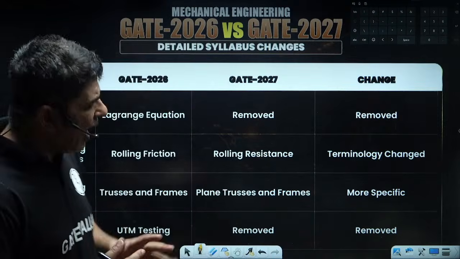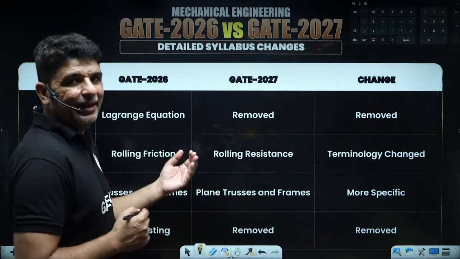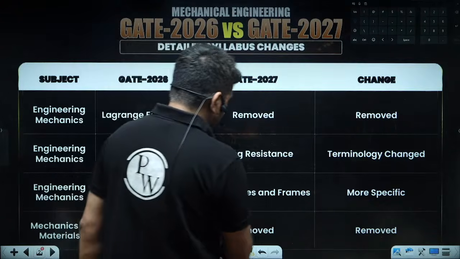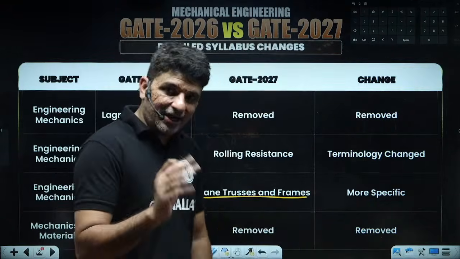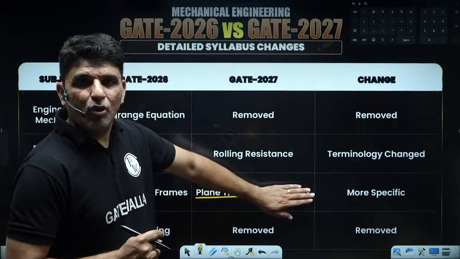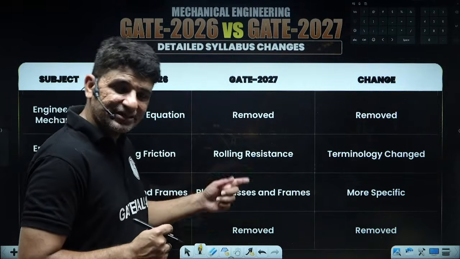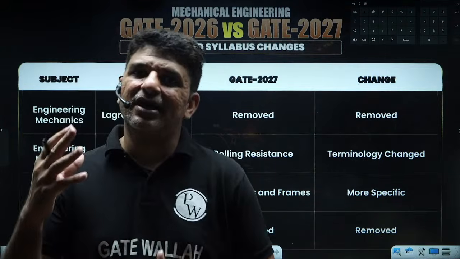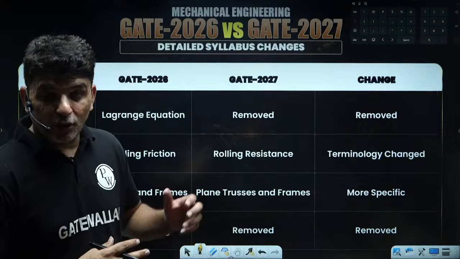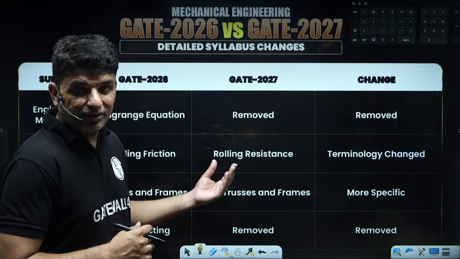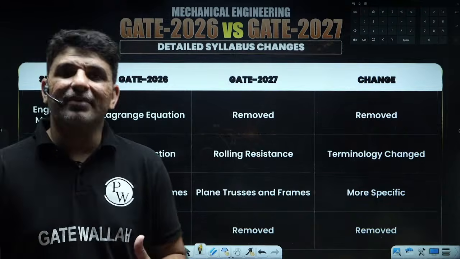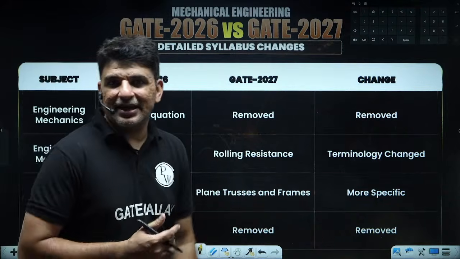So now it has been made more specific, that is, plane trusses and frames. Earlier also, in almost every exam the trusses were plane trusses only. Three-dimensional trusses cannot be drawn on paper, it would become very difficult, so that has been made plane trusses and frames.